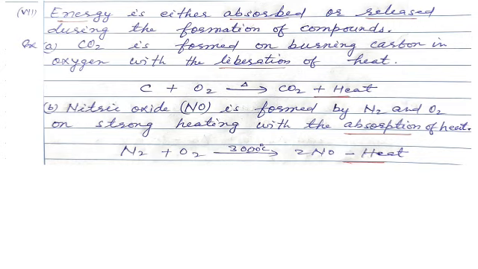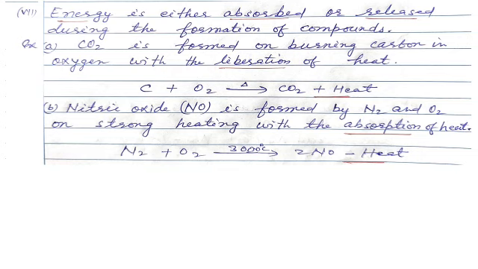Next characteristic is that energy is either absorbed or released during the formation of compounds. Carbon dioxide is formed on burning carbon in oxygen with the liberation of heat.